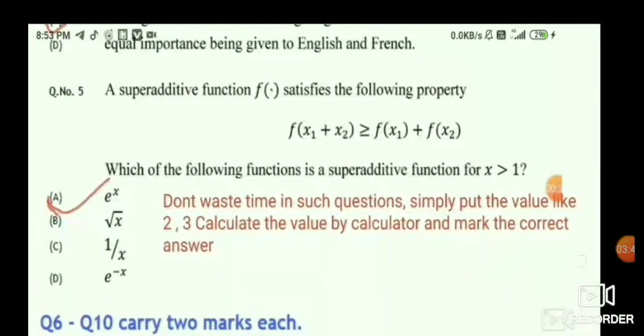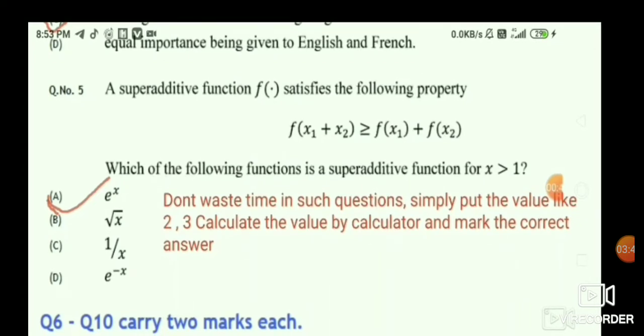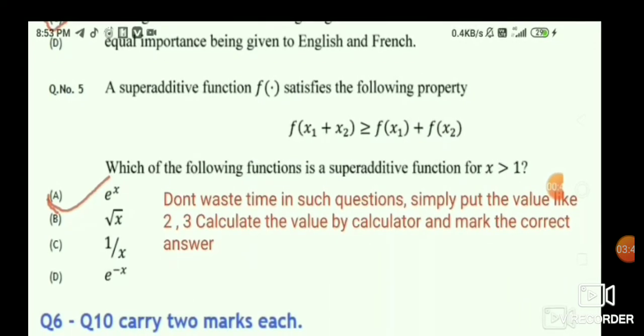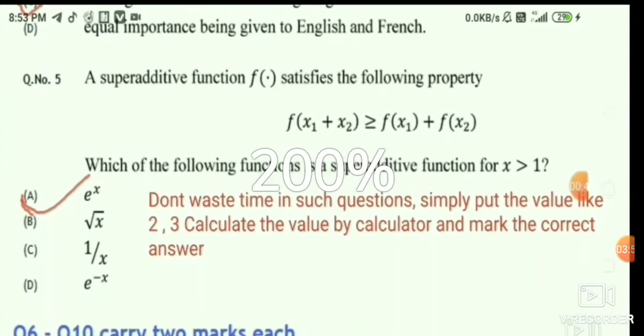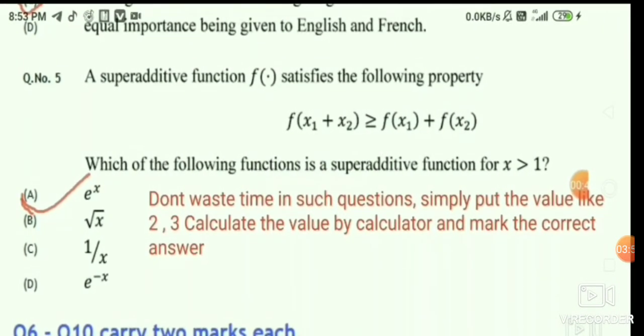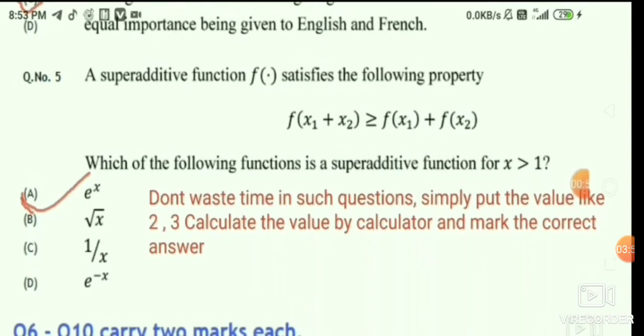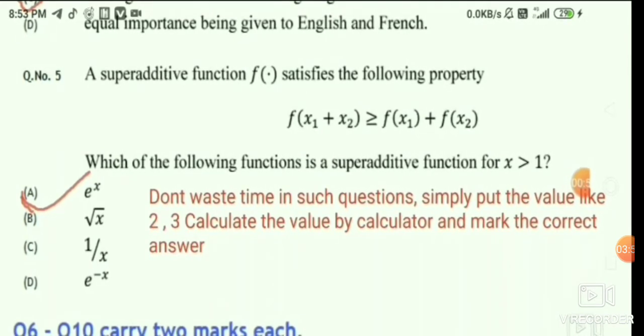Now coming to the next question, which is of engineering mathematics. Given a function f, f of x1 plus x2 greater than f of x1 plus f of x2. Friends, don't waste so much time solving these problems.